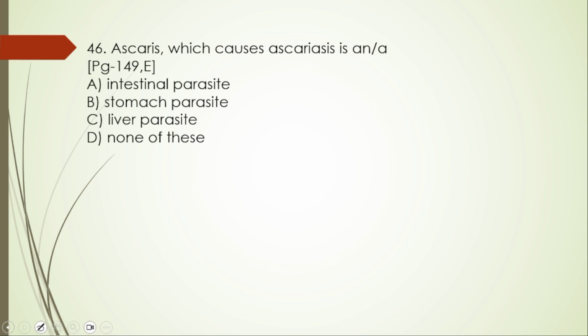Next one, 46. Which causes ascariasis? Ascaris, which causes ascariasis, is an intestinal parasite.